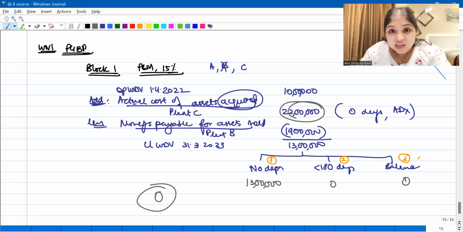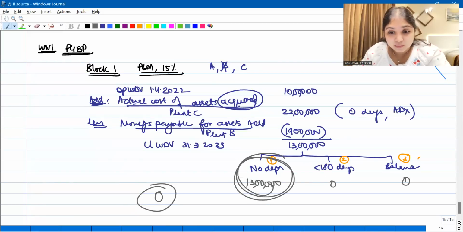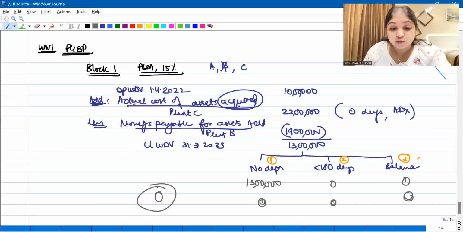Because for zero depreciation, I'm supposed to fill in that first. That is 22 lakhs. And my WDV is only 13 lakhs. So I can't write 22 lakhs here. When my WDV itself is 13 lakhs, I can't write 22 lakhs here. So I will be able to restrict it to 13 lakhs only. So I've written the full 13 lakhs here. So nothing is left over here. This is no depreciation bucket. So zero depreciation. Here no WDV, so zero depreciation. Here also no WDV, so zero depreciation. So depreciation in this question is 0.